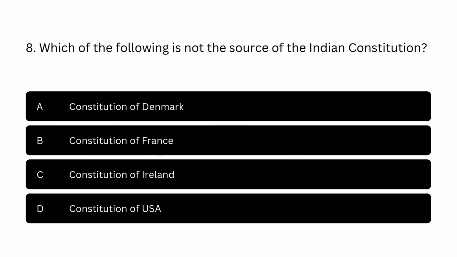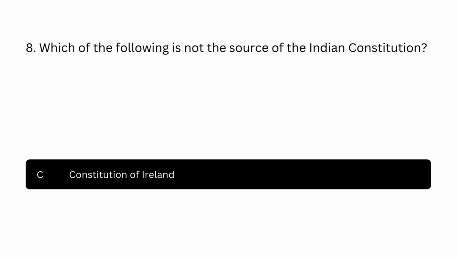Question number 8. Which of the following is not the source of the Indian Constitution? Option A. Constitution of Denmark. Option B. Constitution of France. Option C. Constitution of Ireland. Option D. Constitution of USA. The correct answer is option C. Constitution of Ireland.